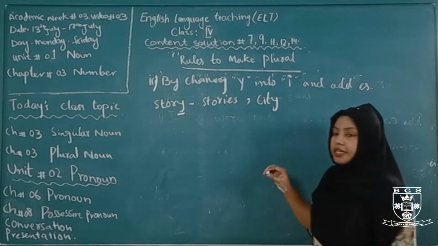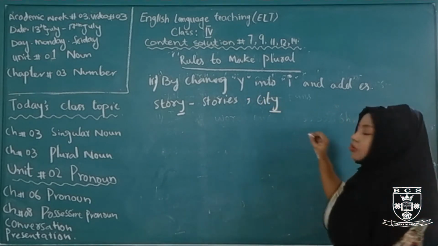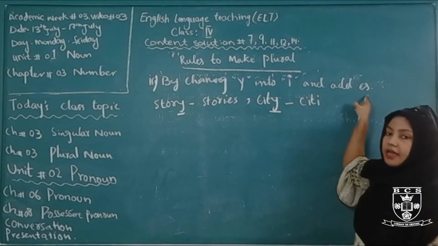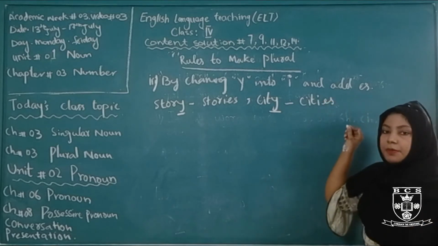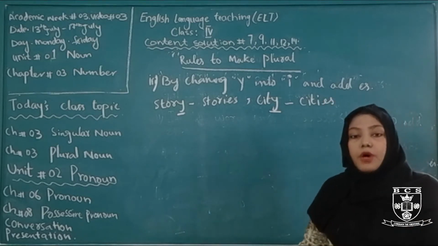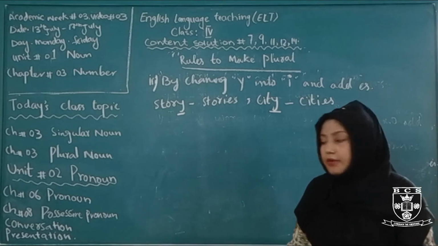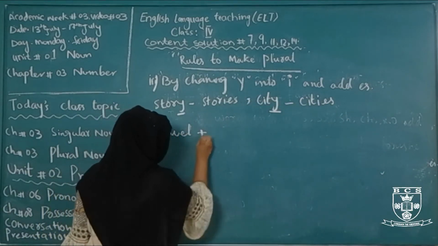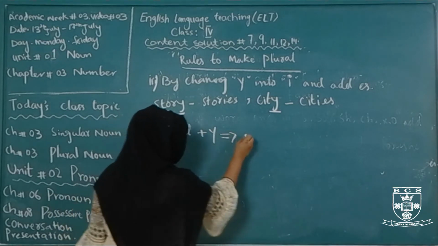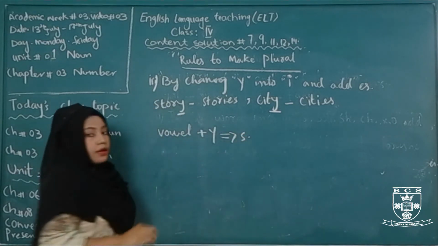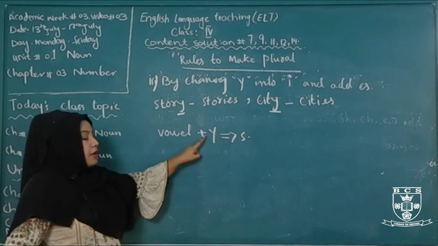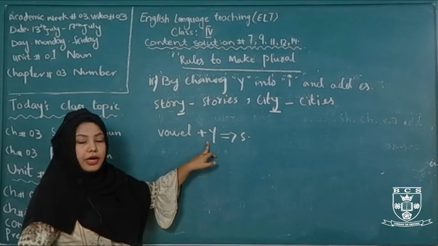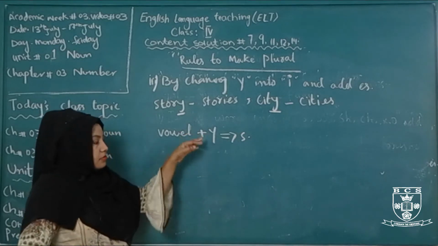Next word is C-I-T-Y, city. City ends in y. To make it plural, what we do? Change y into i and then add es. It becomes cities. But there is one condition. If there is a vowel before the y, then we don't change y into i and we don't put es there.